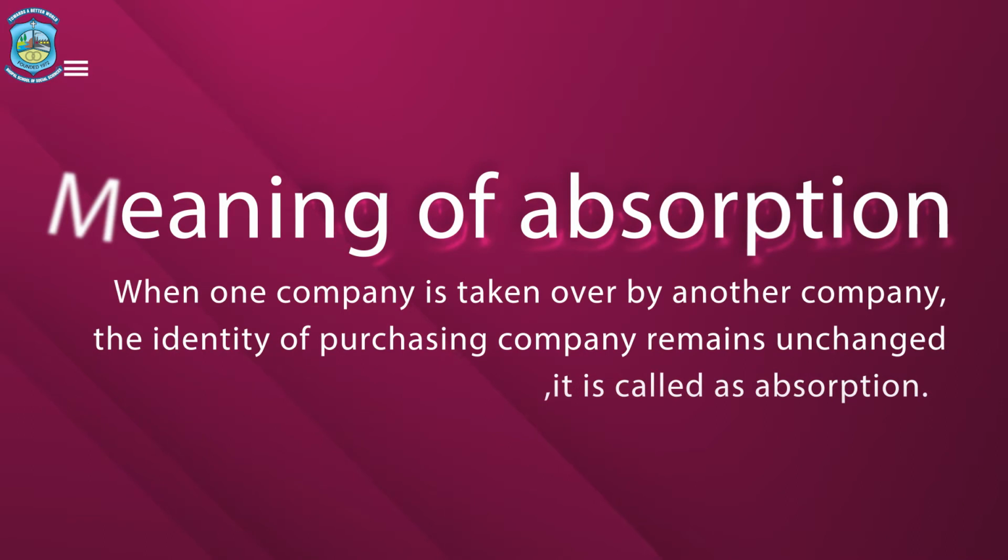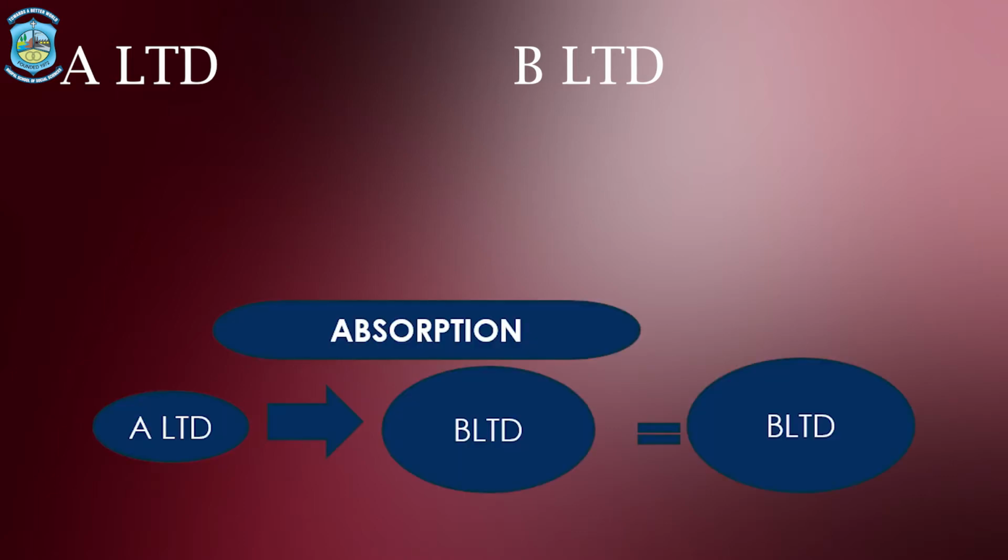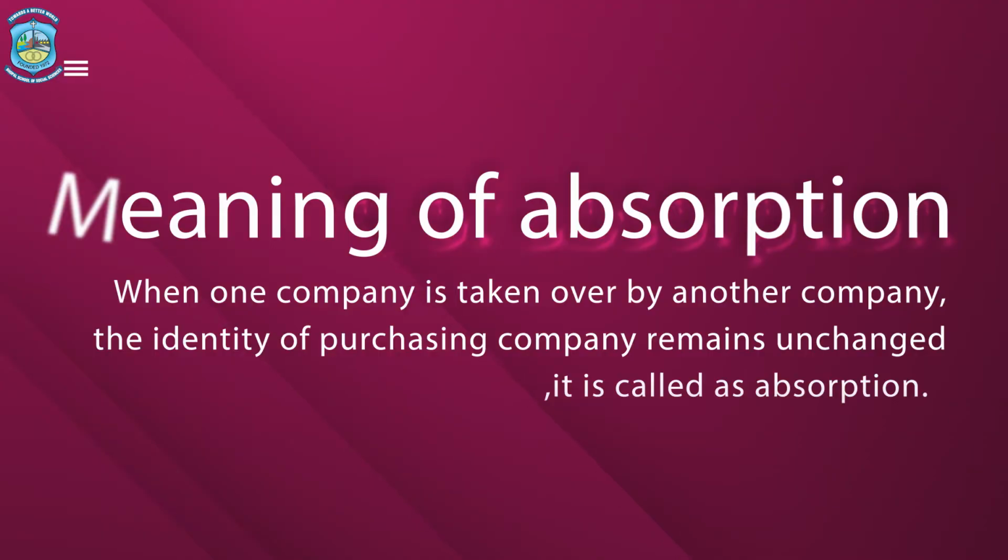Now, similar to amalgamation of companies, there is another term which is called as absorption. What is absorption? Now, when one company is taken over by the other company and the existence of the other company remains unchanged. For example, if we have two companies, A Limited and B Limited, if A Limited is taken over by B Limited, A Limited gets merged into B Limited and the name of the new company remains B Limited. So B Limited remains, but A Limited gets merged into B Limited. This is called as absorption.